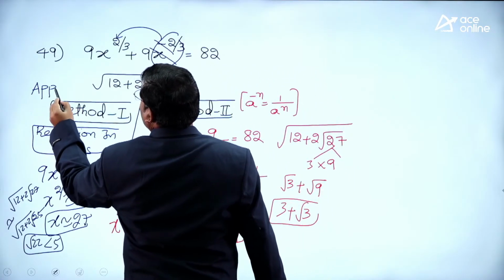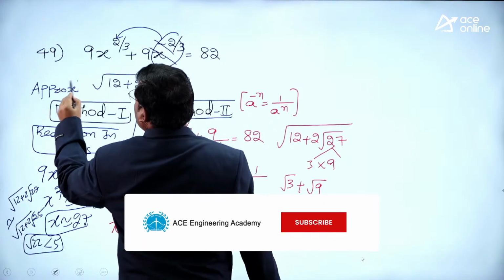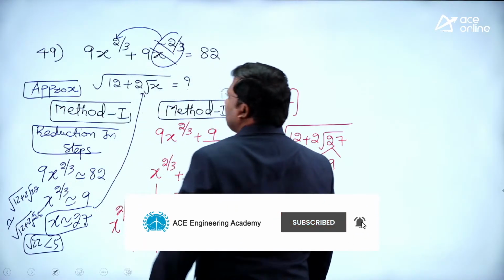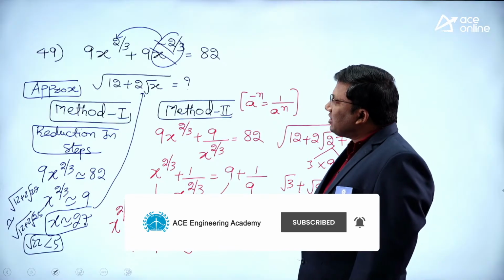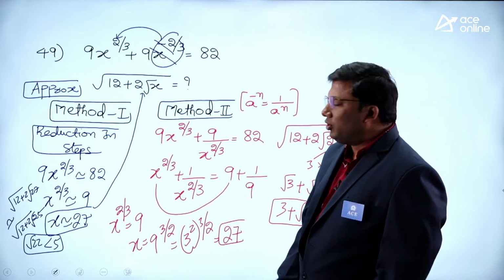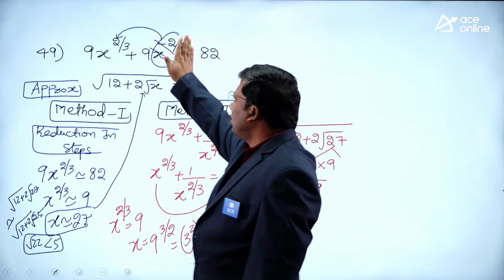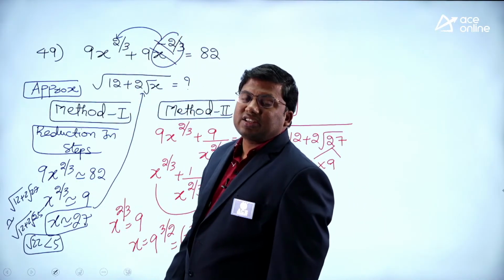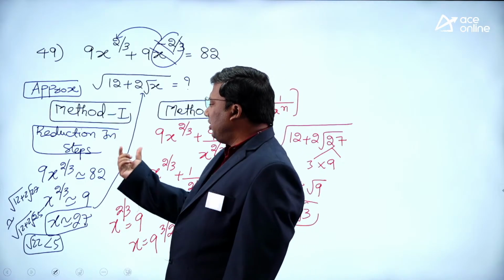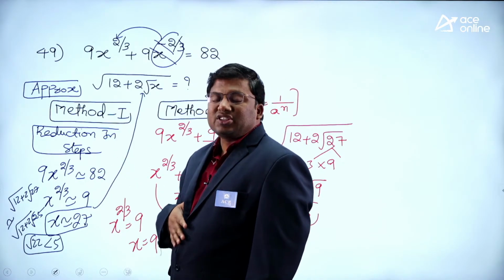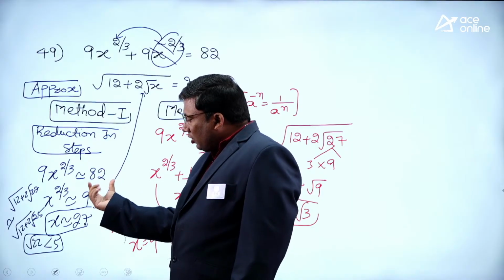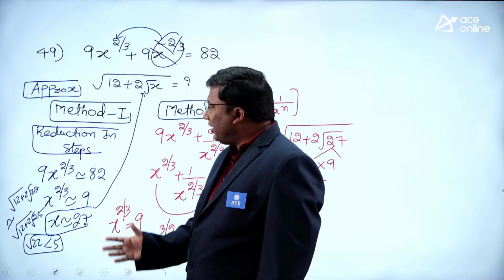You can use approximation and solve this problem very, very easily. 9x^(2/3) is equivalent to 82, the power minus term is a very small value, so 9x^(2/3) is closer to 82, x^(2/3) is closer to 9, and x is closer to 27.